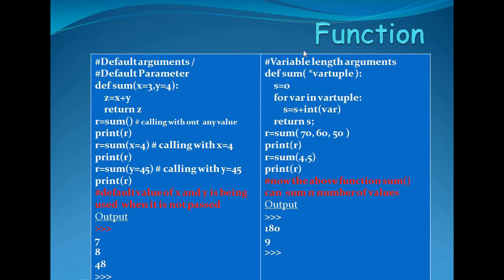Here we are passing variable length arguments, and in variable length arguments we can give any number of arguments. Here we are giving 3, 70, 60 and 50, addition will be 180. Here we are giving 4 and 5 and addition will be 9.